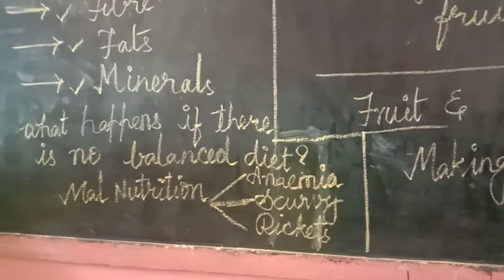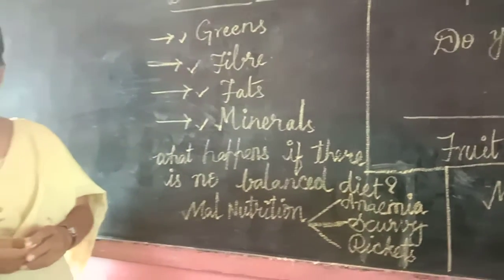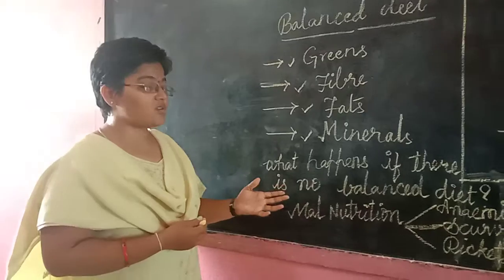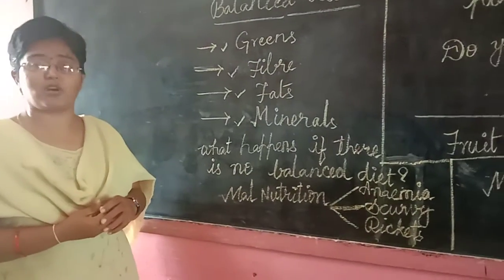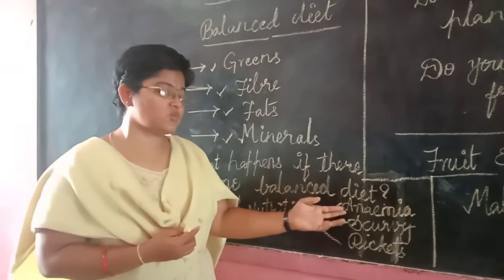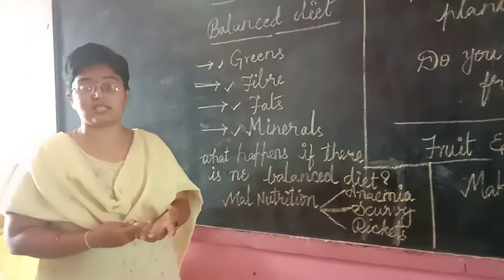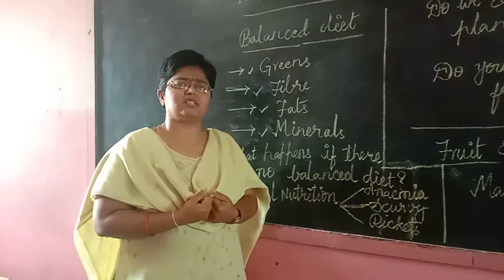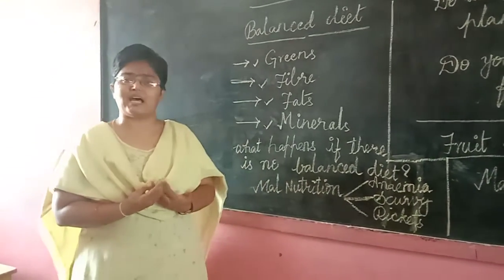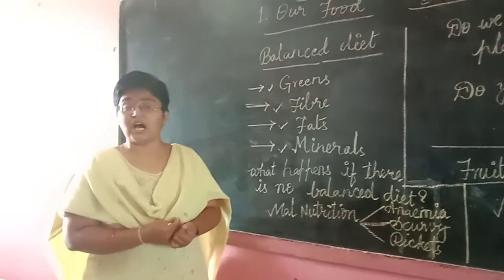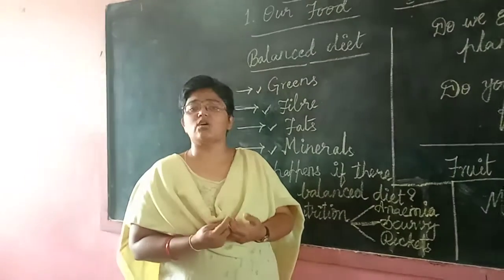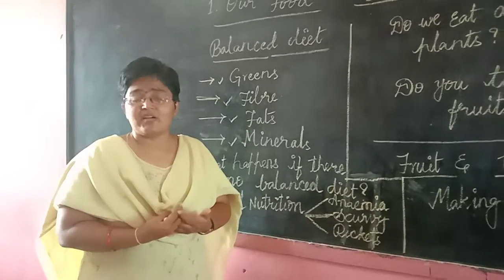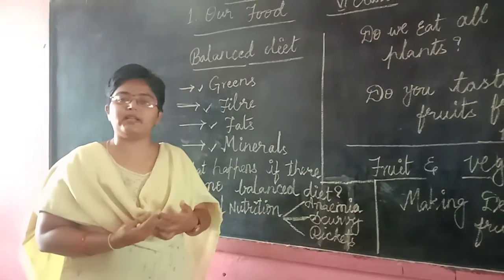So what do these diseases do to our body? If there are no sufficient nutrients in our body, one of the major diseases is called anemia, which causes blood loss to our body. What happens, children, if there is no sufficient blood in our body? How does our brain work then? How does our heart work then? If there is no sufficient blood, is it possible to breathe properly?